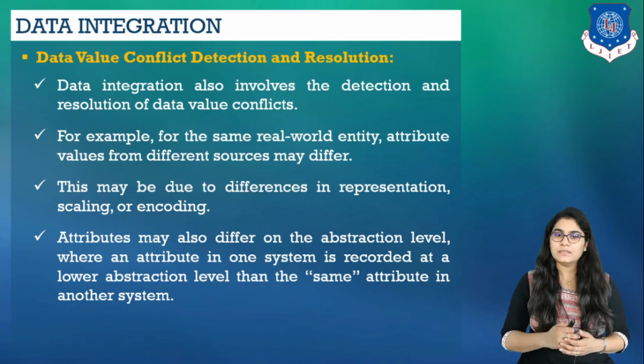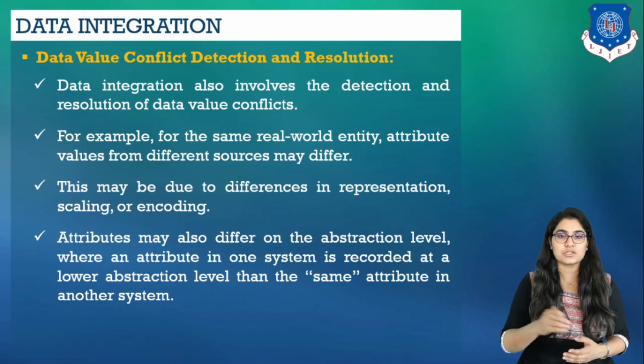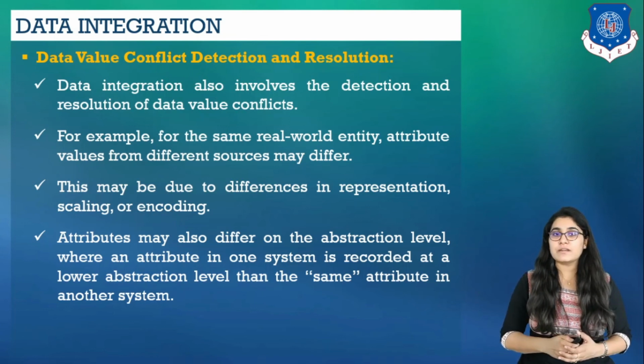For example, the total sales in one database may refer to one branch of an electronic store, while an attribute of same name in another database may refer to the total sales for that electronic store in a given region. So these are the issues which are related to the data integration process.